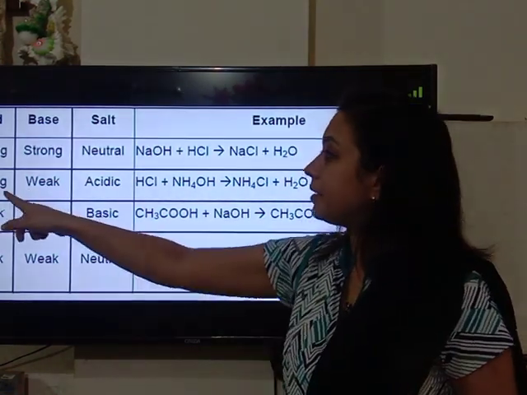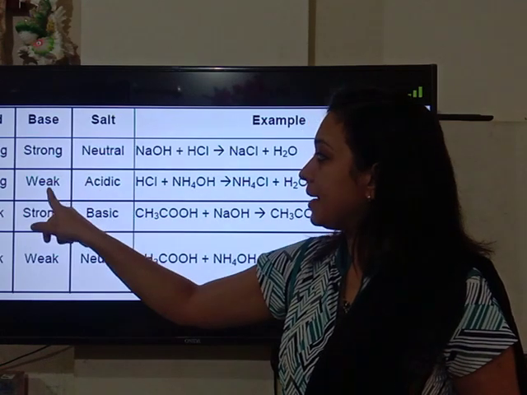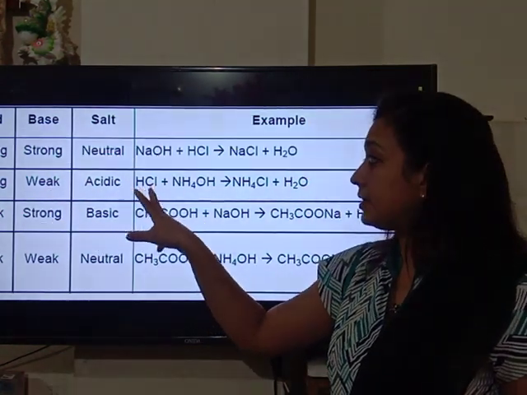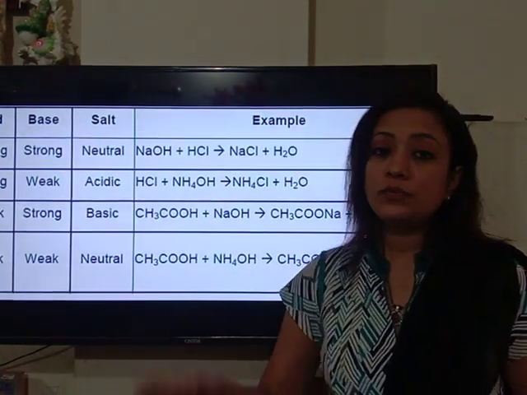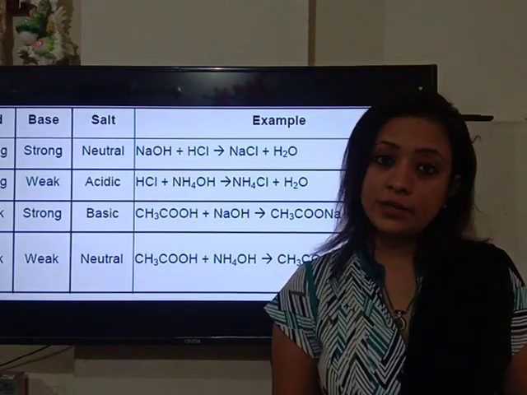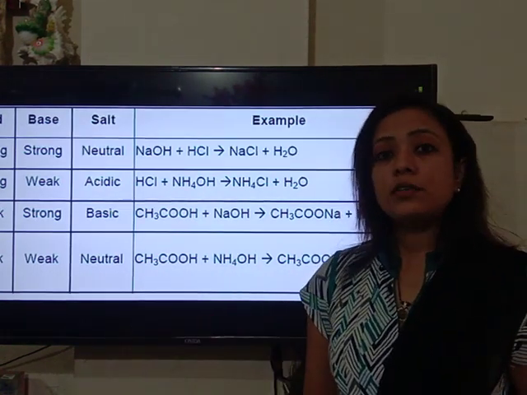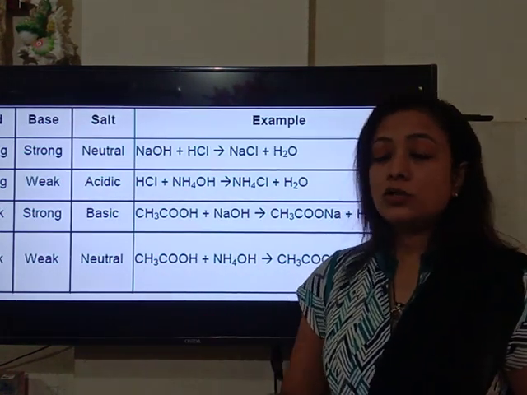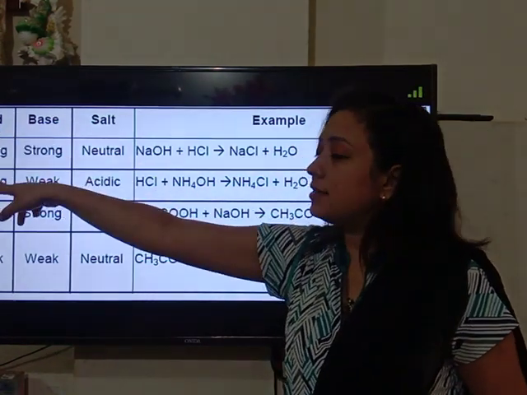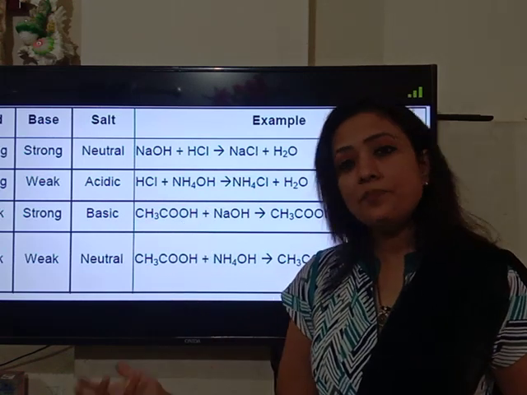So for example here, the acid is strong and the base is weak. So here we have taken the example of a strong acid, that is HCl, and the weak base we have taken is NH4OH, that is ammonium hydroxide. So the salt formed in this reaction will have an acidic nature, because what is strong over here? Acid is the strong one. So the nature of the salt will be acidic.